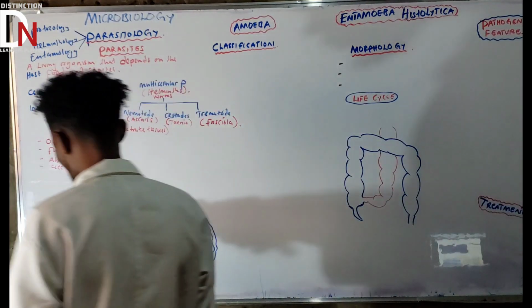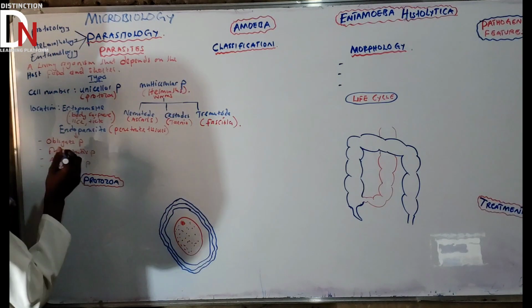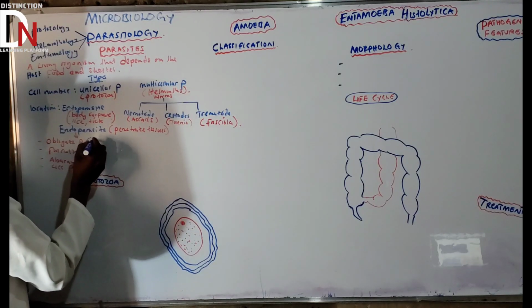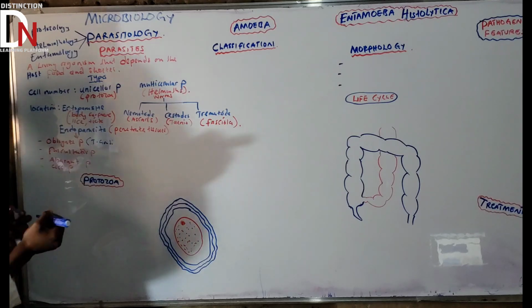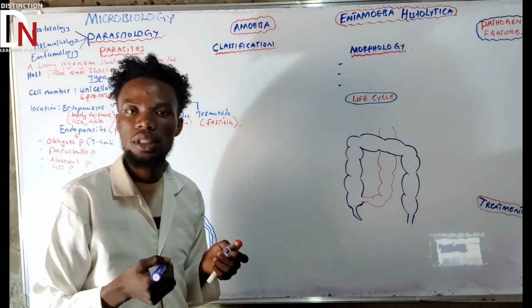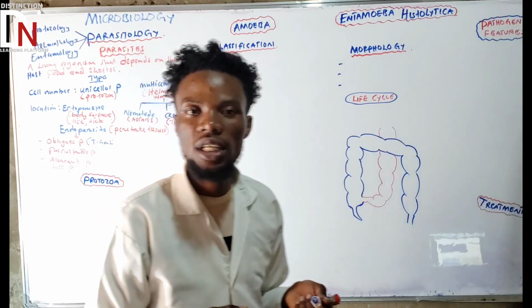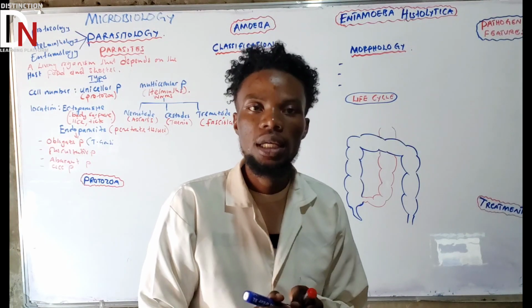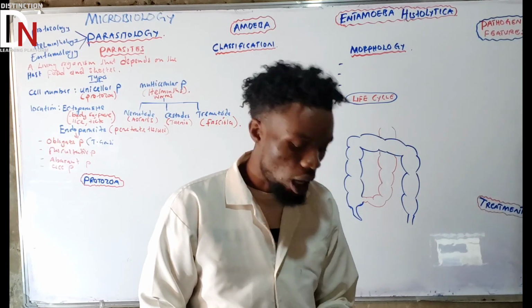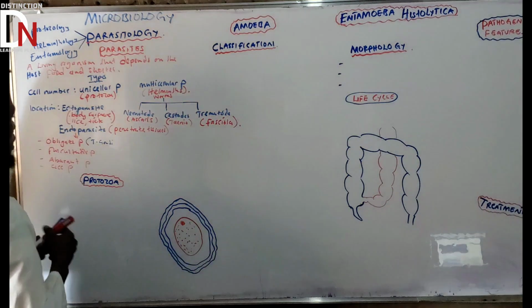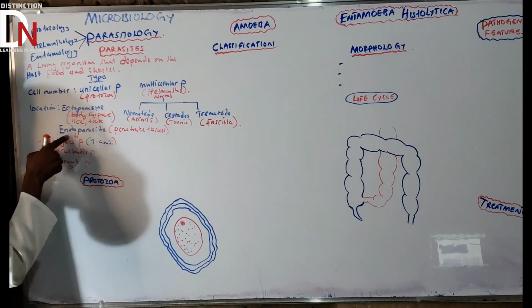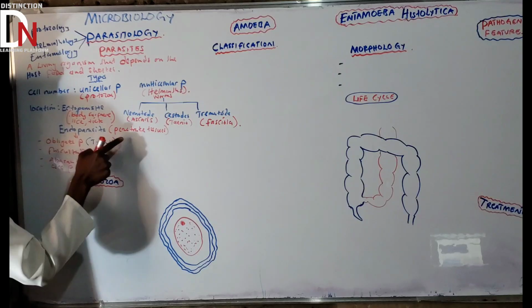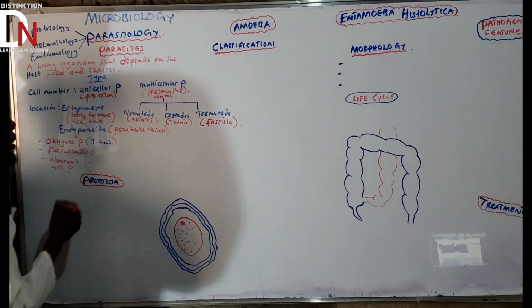What are examples of obligate parasites? Let us write here. I'll give one example, although there are a lot: Toxoplasma gondii. There's also Plasmodium, and maybe Trichomonas vaginalis. Those are what we call obligate parasites. They can't survive without the host, and they are under endoparasites, those that penetrate the tissues. Then what else?